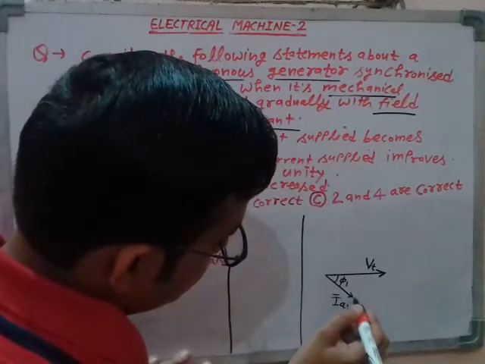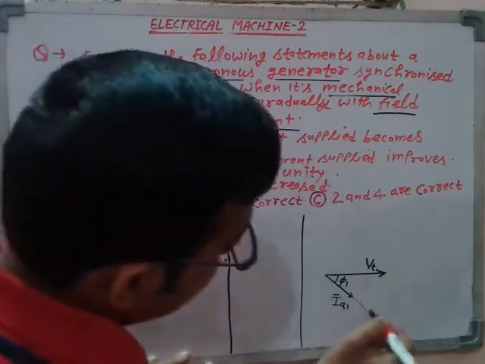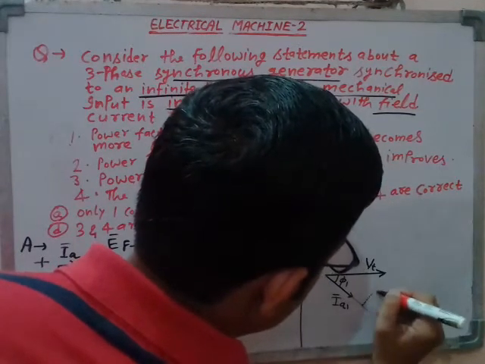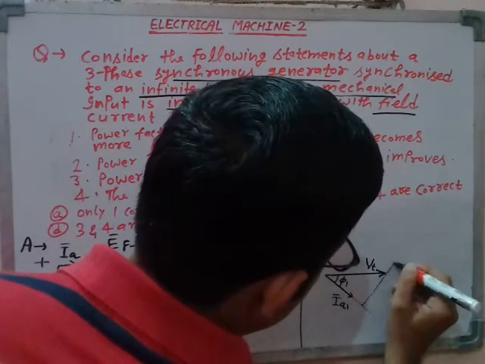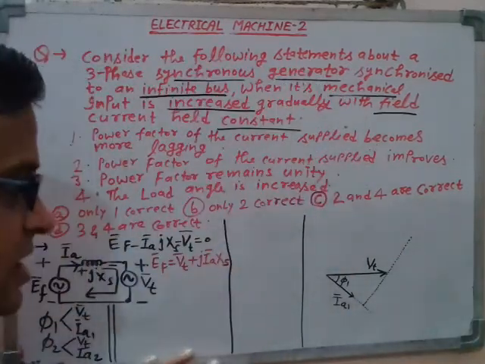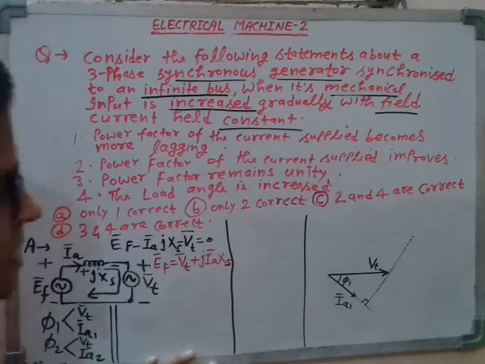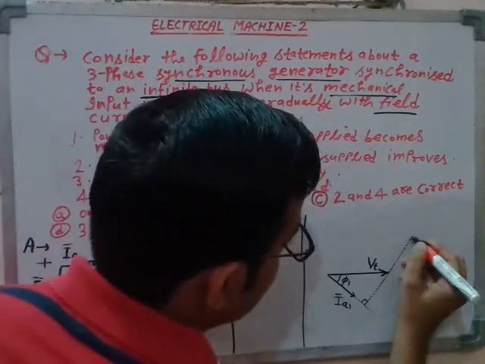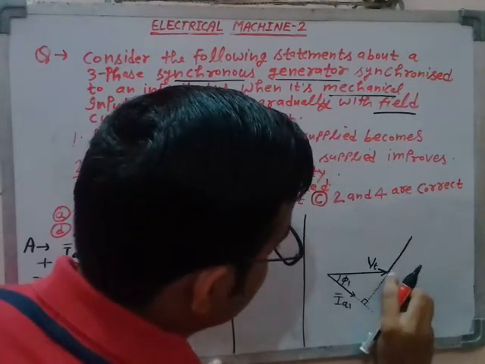See here, extend this IA phasor like this, and exactly at 90 degrees, add j times IAXS to the terminal voltage phasor. So let me tell you, this angle is 90 degrees. This phasor, this one, is jIAXS.